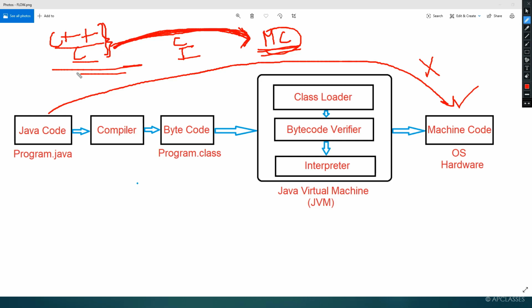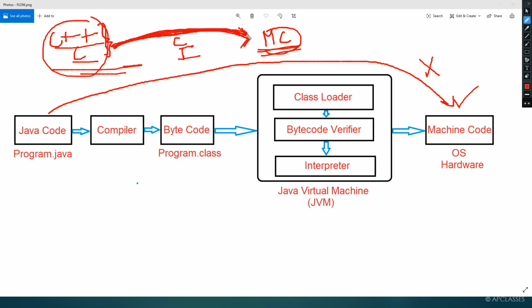Please remember, students, Python is also not converted to machine code directly, but we don't have Python in our course of studies, so I'm not discussing anything about Python. We are discussing Java, right? So when we discuss any programming language here, I'm excluding Python.